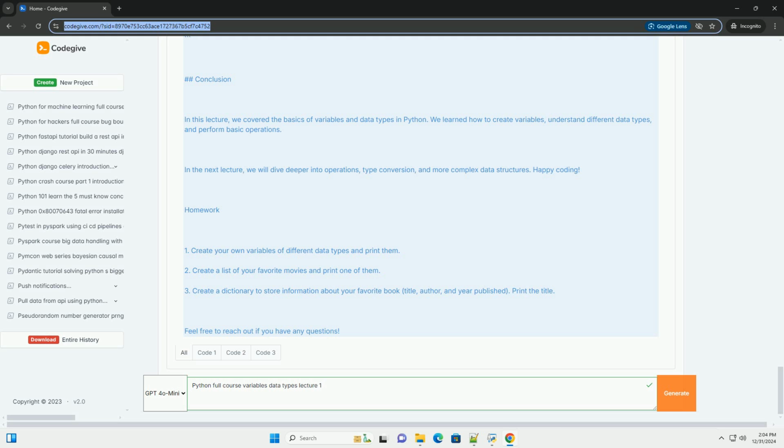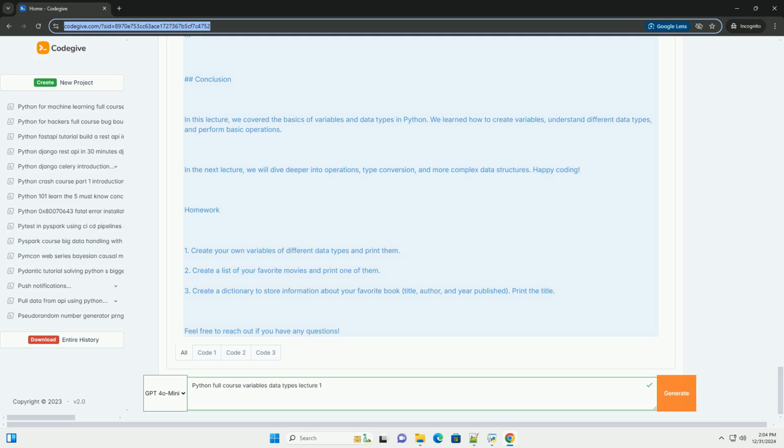Tuple. coordinates = (10.0, 20.0). print(coordinates[0]) outputs 10.0. Dictionary. Python. Dictionary. person = {"name": "Alice", "age": 30, "is_student": True}. print(person["name"]) outputs Alice.